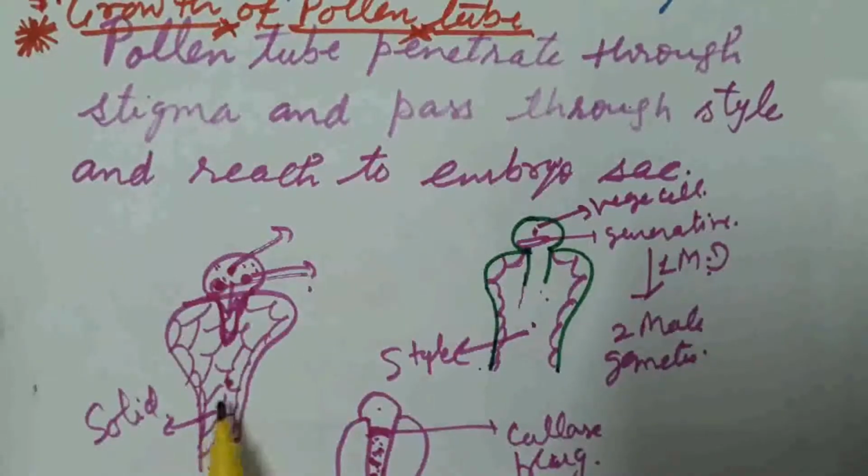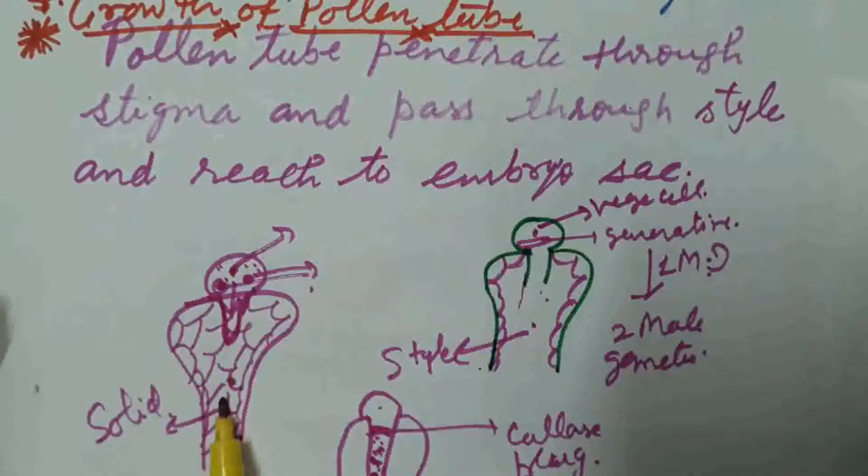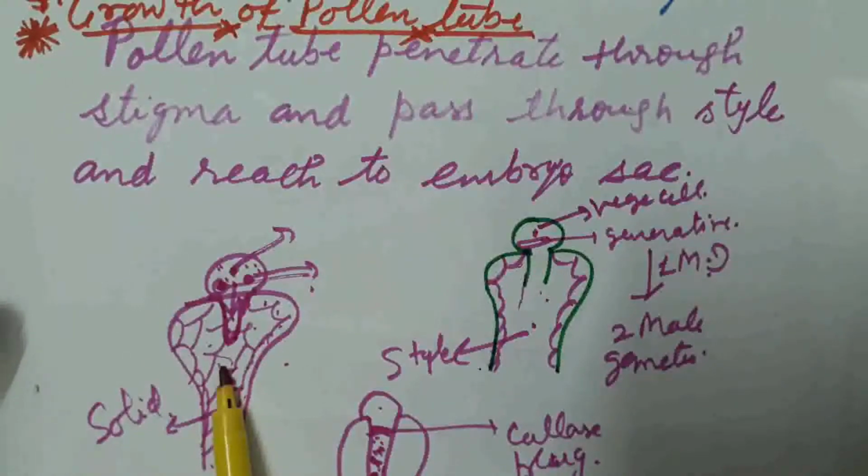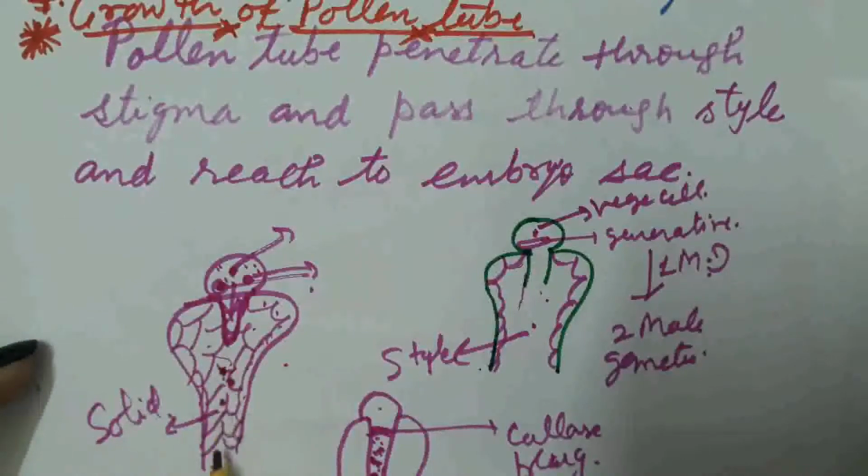In some cases, the style is solid. It consists of an outermost layer of epithelial tissue and inside the style there is another tissue made up of parenchyma, that is, conducting tissue is present. So in this case, the pollen tube pushes the tissue present inside the style and starts penetrating into the style tissue.